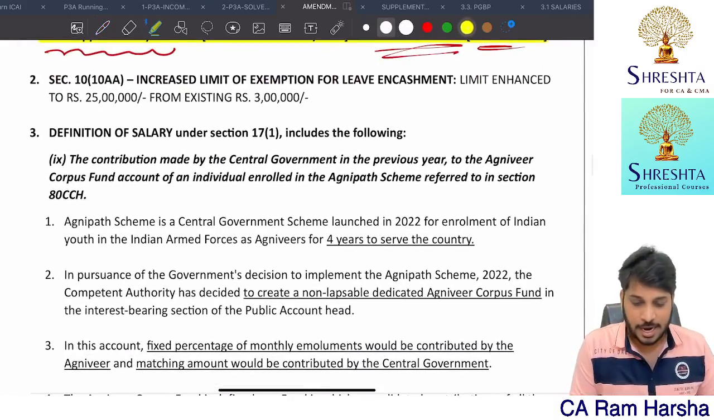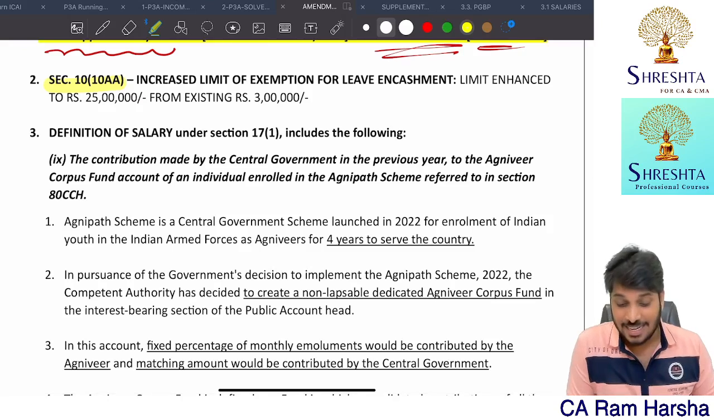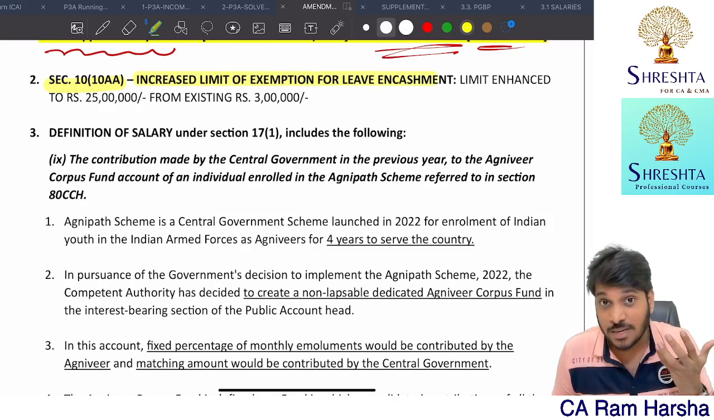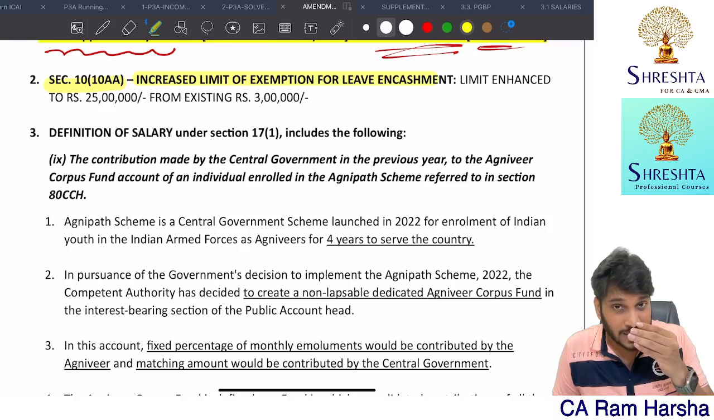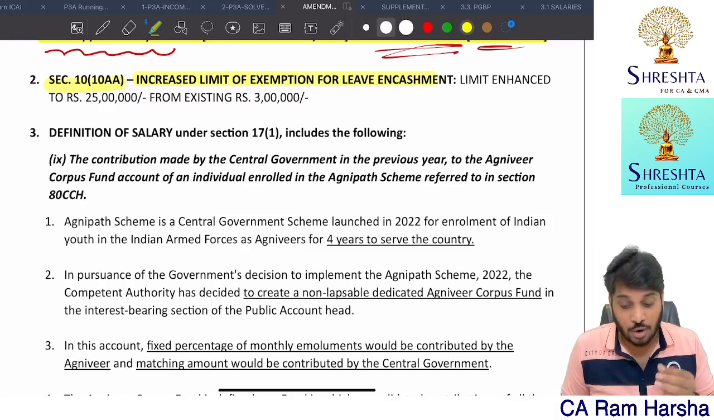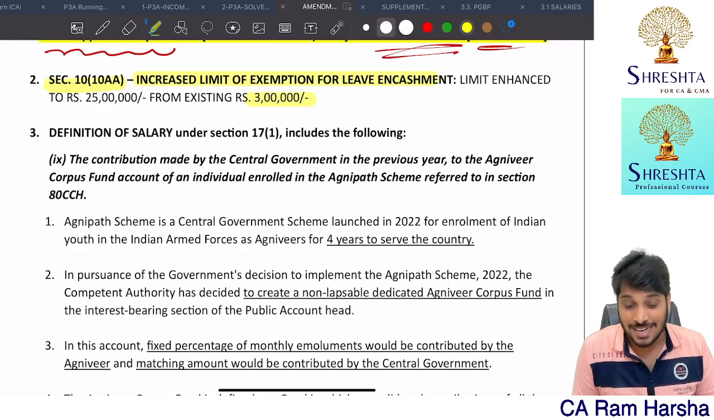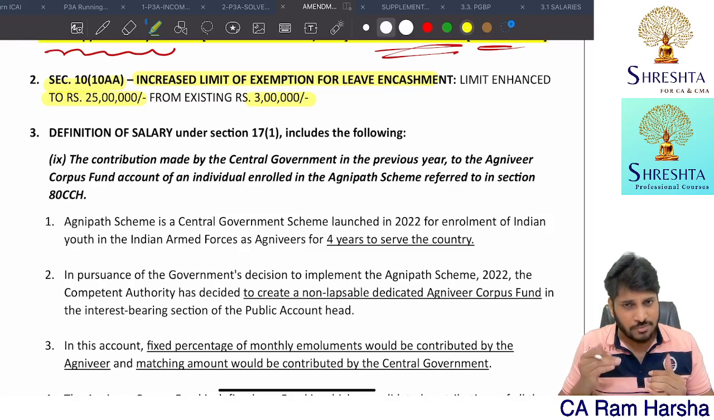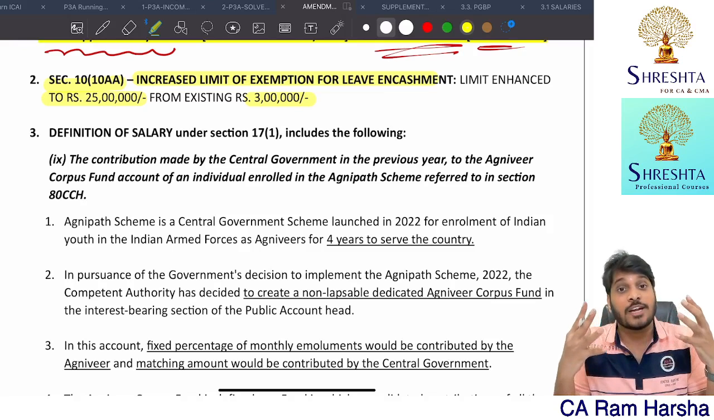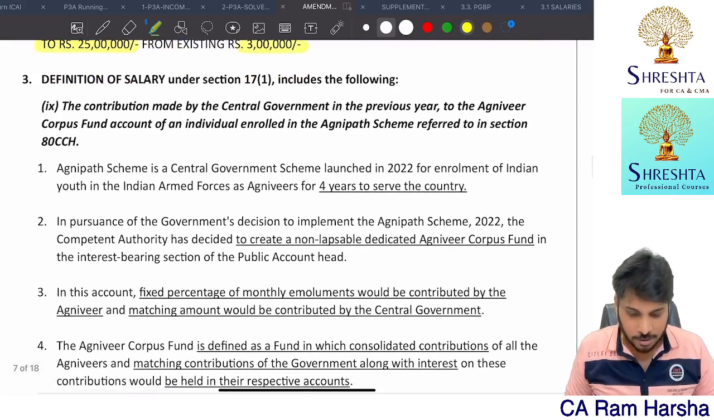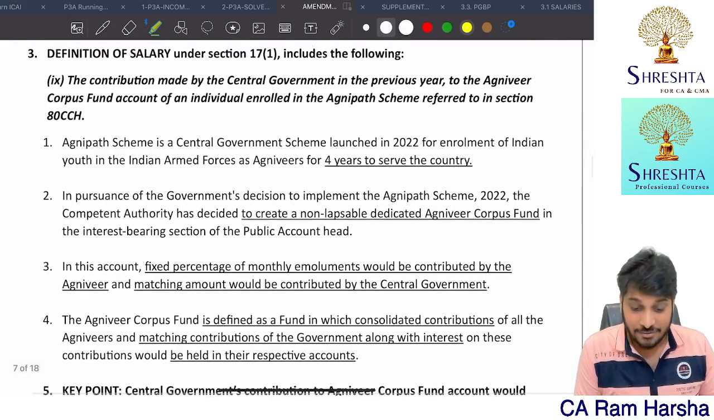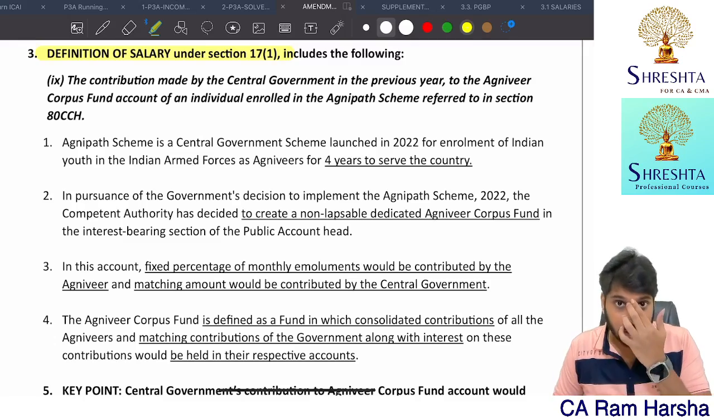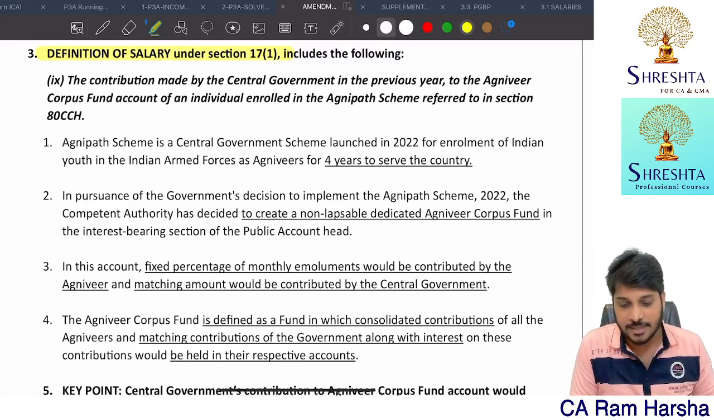Next, in Finance Act 2023, leave encashment, where there are 4 criteria for leave encashment, right? One of the criteria is the statutory limit of 3 lakhs. That is increased to 25 lakh. The maximum exemption for leave encashment is now increased to 25 lakh. Getting it?